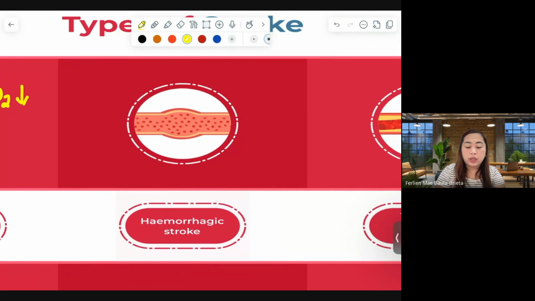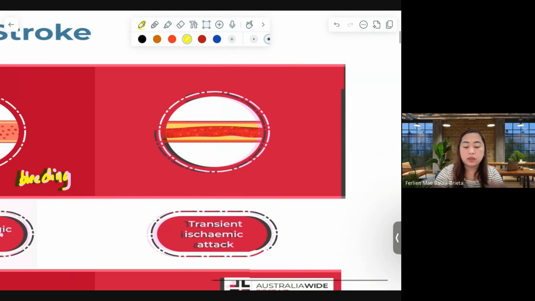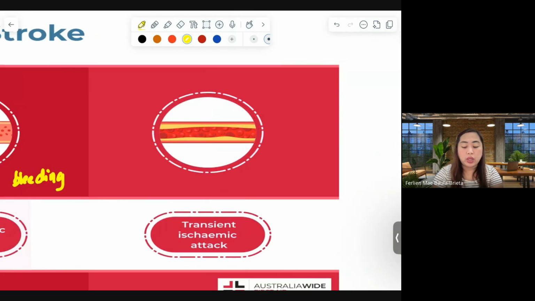From the word hemorrhagic, there is bleeding. So there is bleeding, a bursting of blood vessels inside the brain. And then this is where we have the transient ischemic attack.